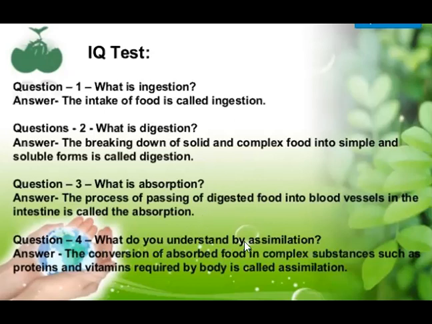What do you understand by assimilation? The conversion of absorbed food into complex substances such as protein and vitamin required by the body is called assimilation. Or in simple words, when the absorbed food is utilized by the body for different functioning, that process is known as assimilation. Means assimilation is the process of utilization of digested and absorbed food.